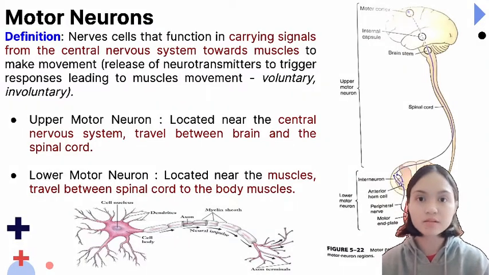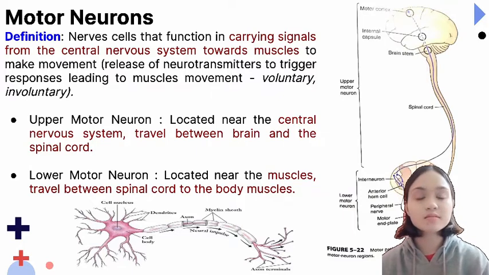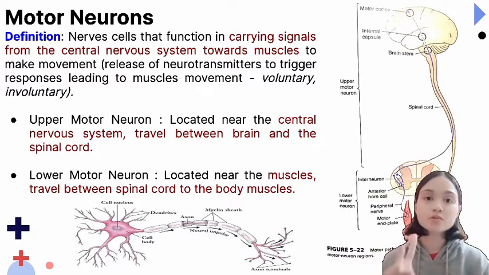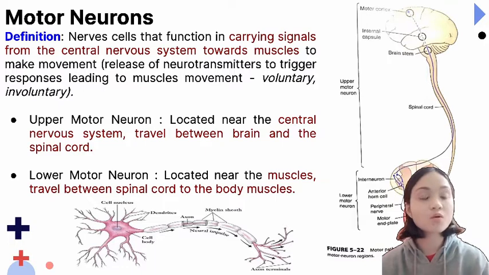What is the relation between the motor neurons and the motor system? Motor neurons are nerve cells which carry signals from the central nervous system towards the muscles, which then can cause movements. These neurons contain neurotransmitters, which when released will trigger a response, leading to the movement of muscles. This movement can be either voluntary or involuntary. There are two types of motor neurons, which are the upper motor neurons and the lower motor neurons.